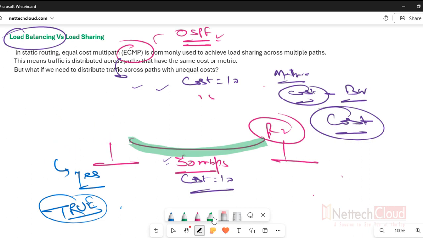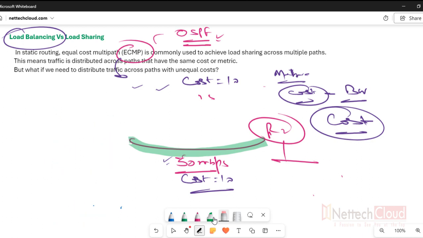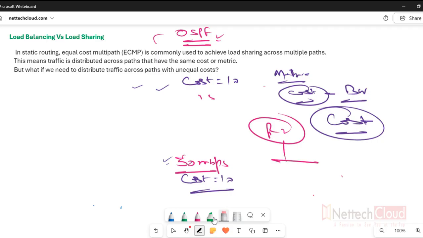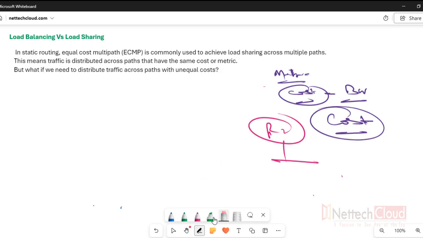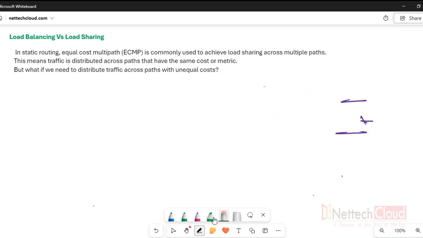Now, what about static routing? Can we achieve load sharing and load balancing both in static routing? So, load sharing is very straightforward, right? I hope you all know how to do load sharing, not balancing, in static routing.